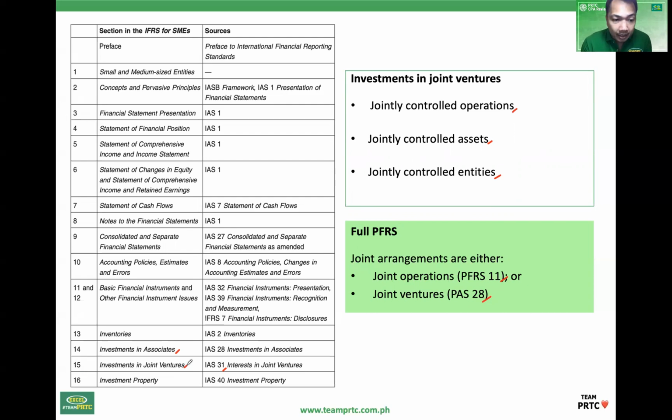Okay. Next, number 16. In relation to investment property. So anong kaibahan niya sa PAS 40? Okay? So in other differences, pag-uusapan natin yan later, after a short break.